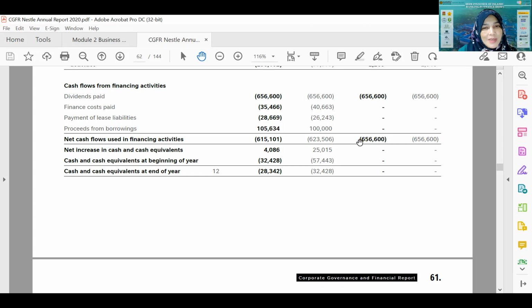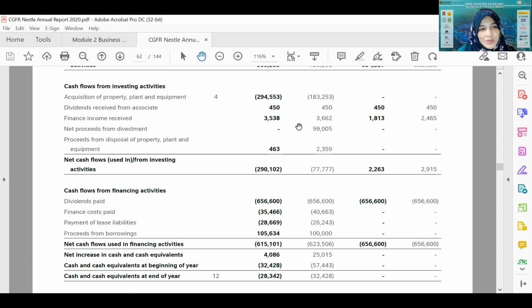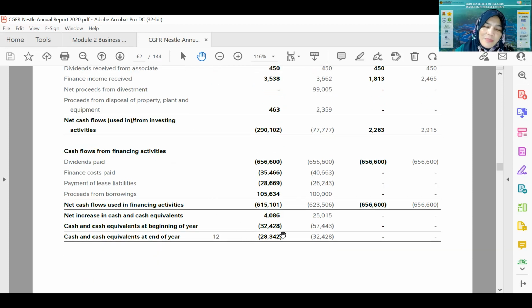If you note here, money coming in, for example, finance income received. But in terms of investing activity, money going out more than money coming in. So here you can see that money going out in terms of investment activity is negative 290, meaning that money going out more than money coming in. So in total for Nestle, the money going out more by 28 million compared to money coming in from the activity. So it is not actually bad.